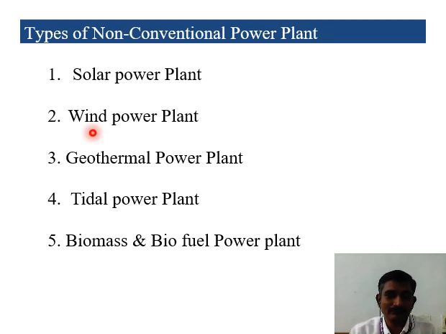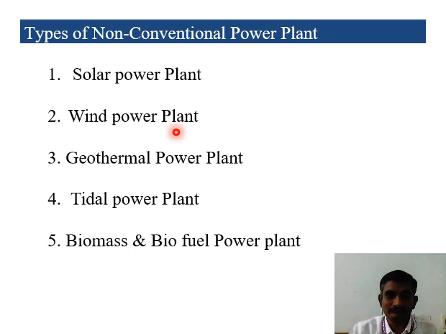The difference between solar and wind: if you are using a solar panel, the chemical reaction is converted into electrical energy due to the heat produced by the sunlight. So we directly get the DC output from the solar panel. If it's a wind power plant, due to the high wind, the wind blades are rotating. Once it's rotating, it has a gear arrangement, and the speed gets increased.